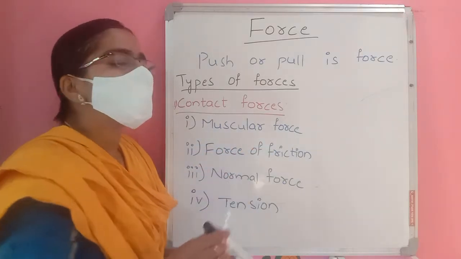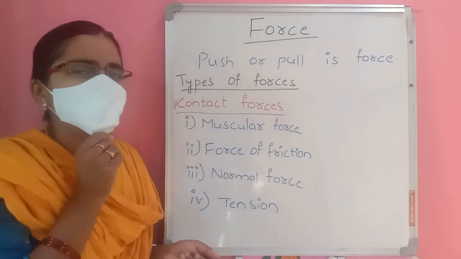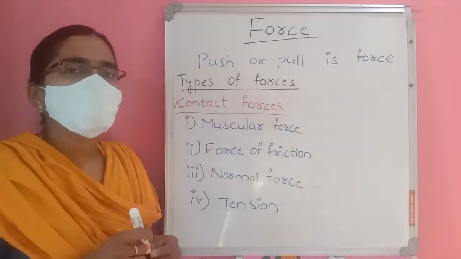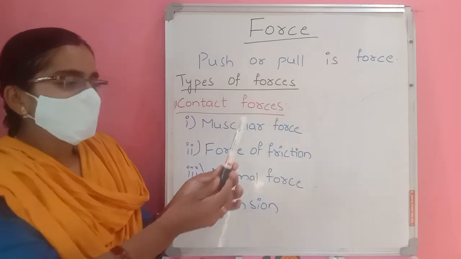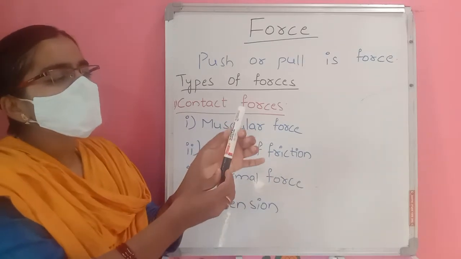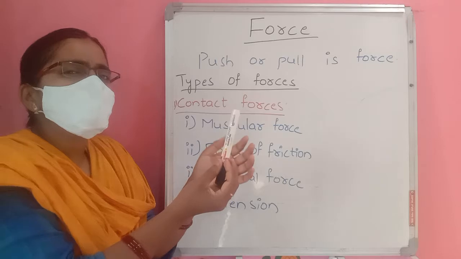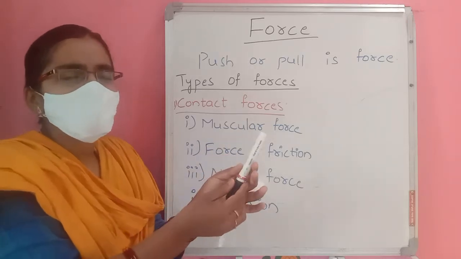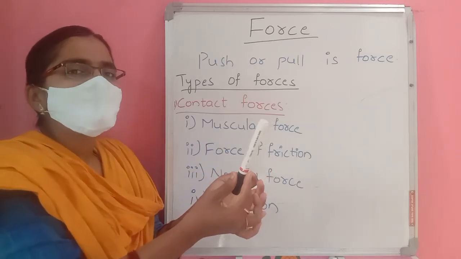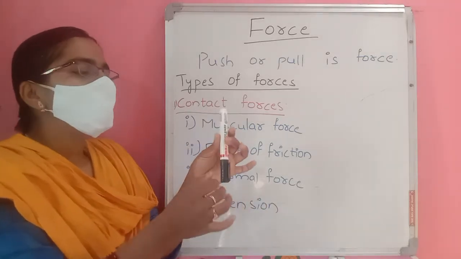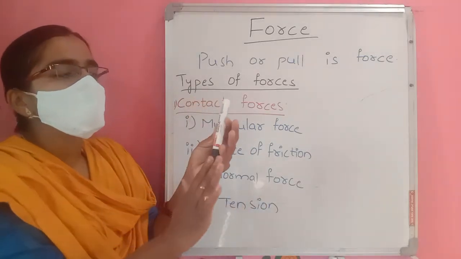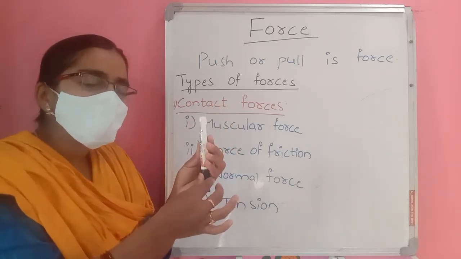Second one is force of friction. Friction means roughness of a surface is simply called as friction. This pen, it has some roughness. If it is very smooth, I cannot hold it properly. It may go from me. So this roughness of any surface is called as friction.